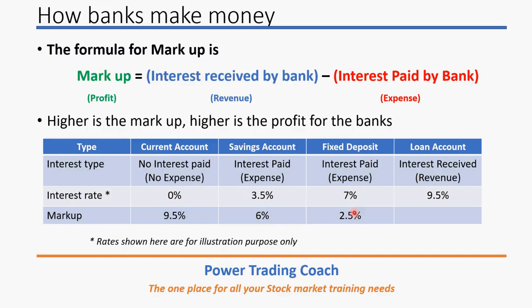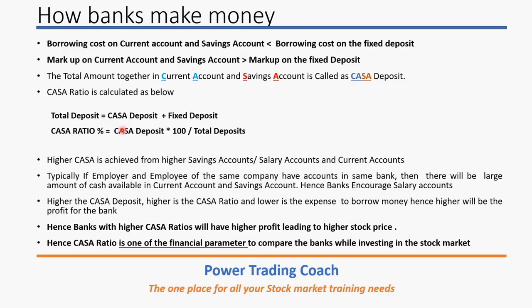Now let us see how the borrowing cost will impact. As you saw in the previous slide, the borrowing cost on the current account and savings account is lesser than the borrowing cost on the fixed deposit, because the interest paid on the fixed deposit is always higher than the interest paid on the savings account. The current account does not receive any interest.